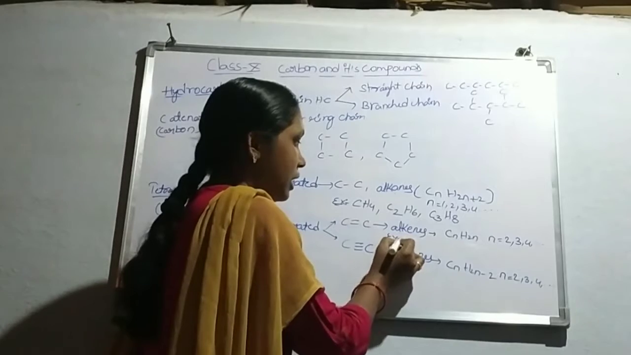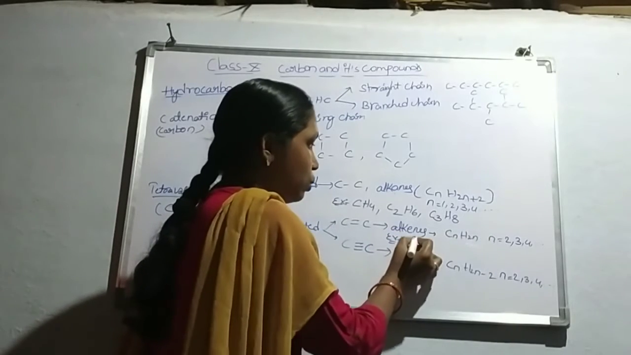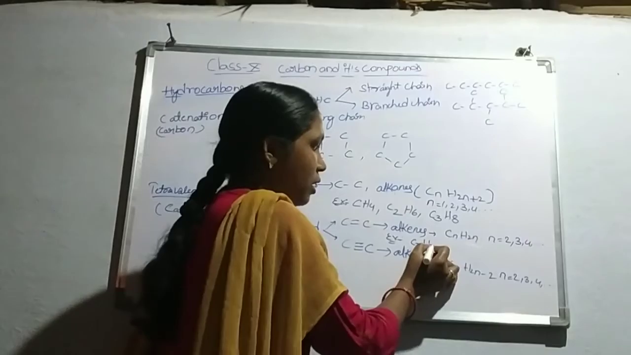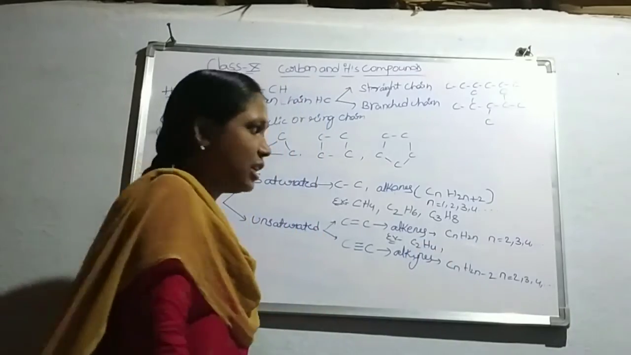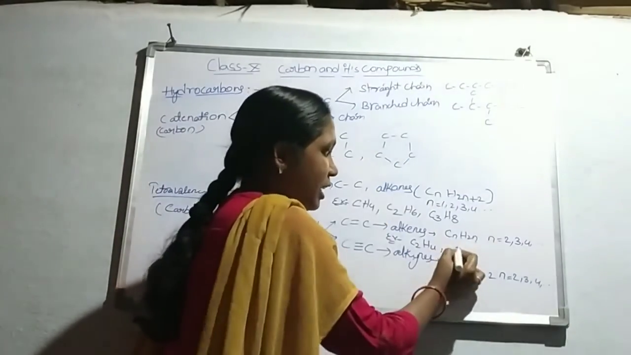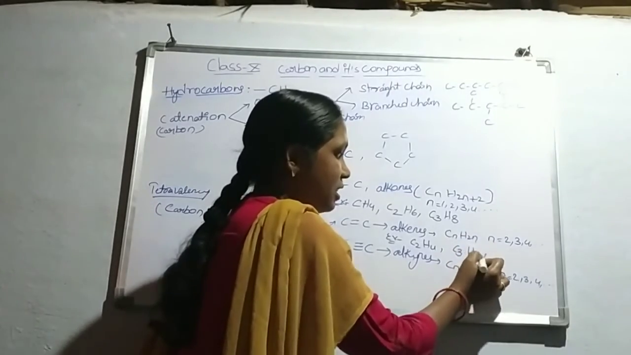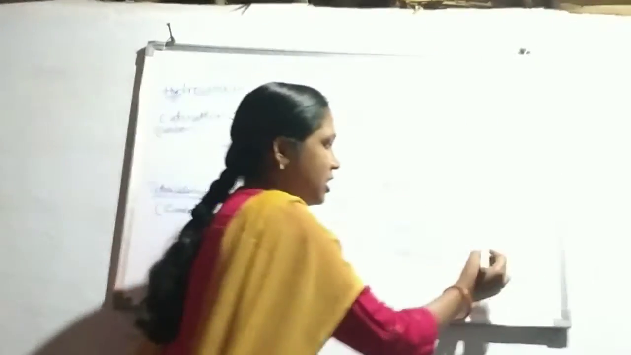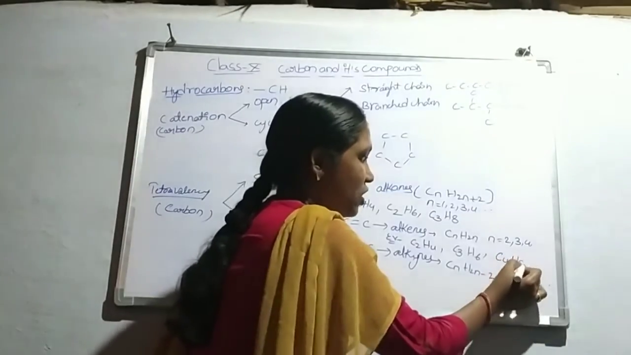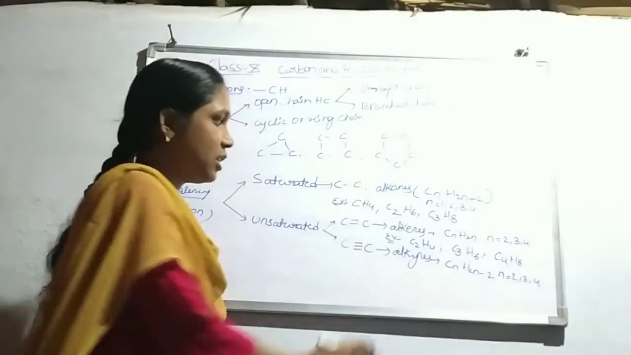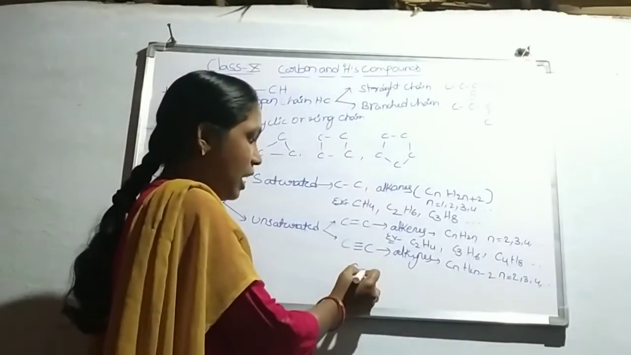Examples for alkenes. Take n equal to 2: C2H2n means 2 twos are 4, so C2H4. Next take n equal to 3: C3H, 2 threes are 6, so C3H6, and C4H8 and so on.